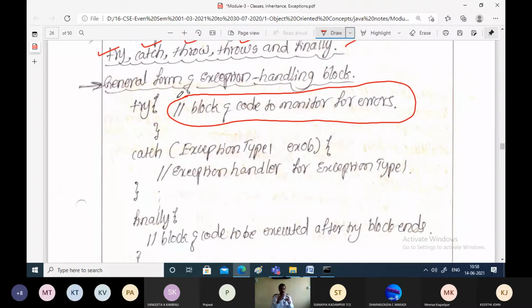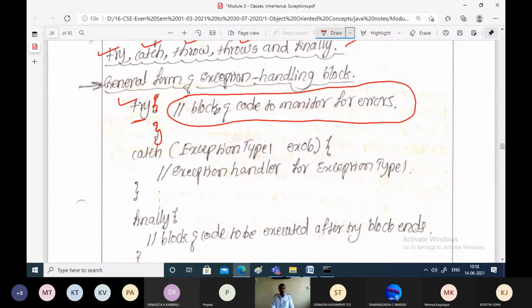I have written some 100 lines of code, but we want to check whether that code is working properly or not. If you want to monitor that for errors, then we'll include it within the try block. That is the try block, opening bracket, then closing bracket. What it indicates is we are trying to execute this block of code. We are monitoring this block of code for errors.